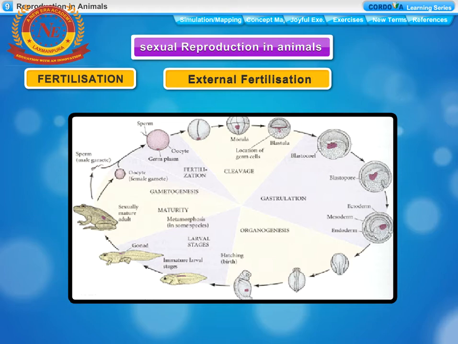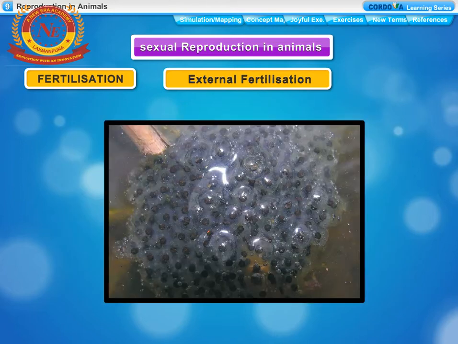In frogs, the female lays hundreds of delicate eggs in water. A layer of jelly holds the eggs together and provides protection to the eggs. As the eggs are laid, the male releases a large number of sperms. Each sperm swims randomly in water with the help of its long tail. The sperms come in contact with the eggs, and this results in fertilization.